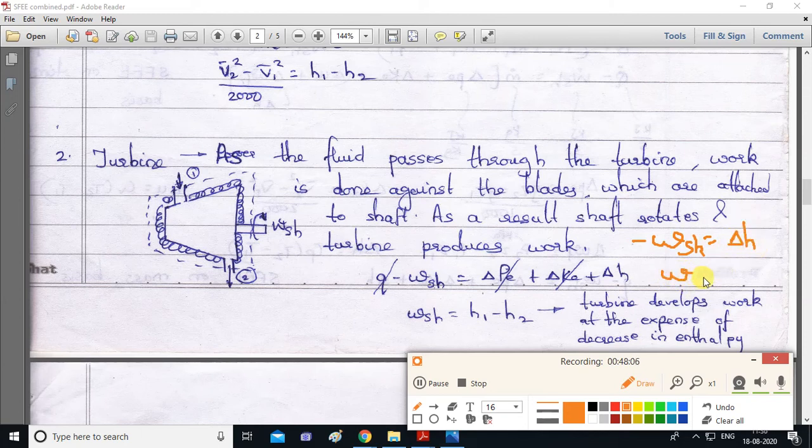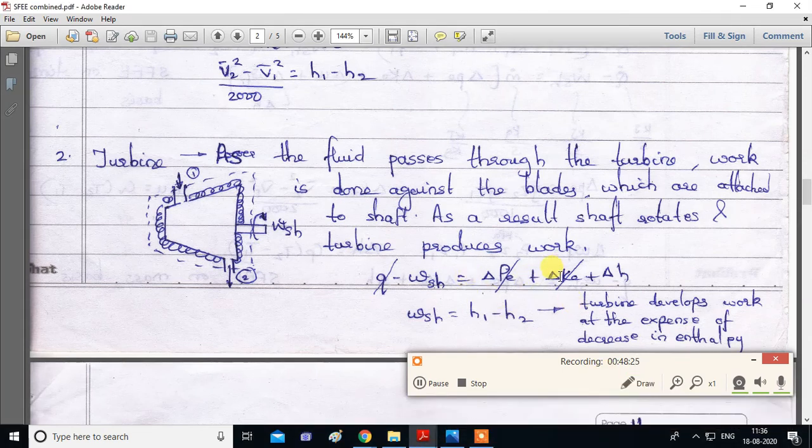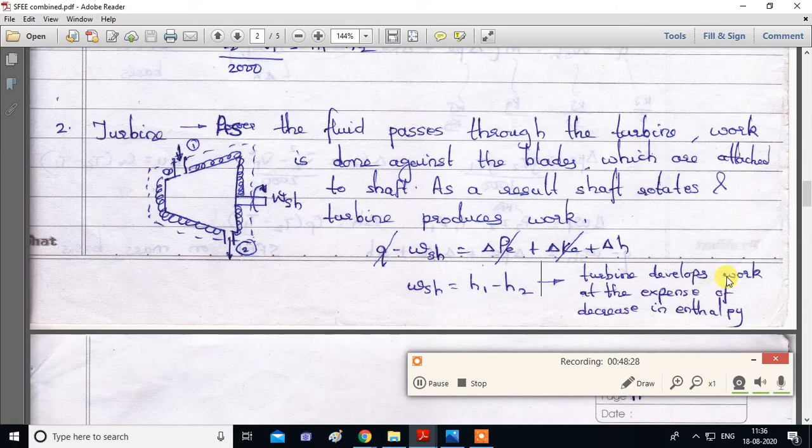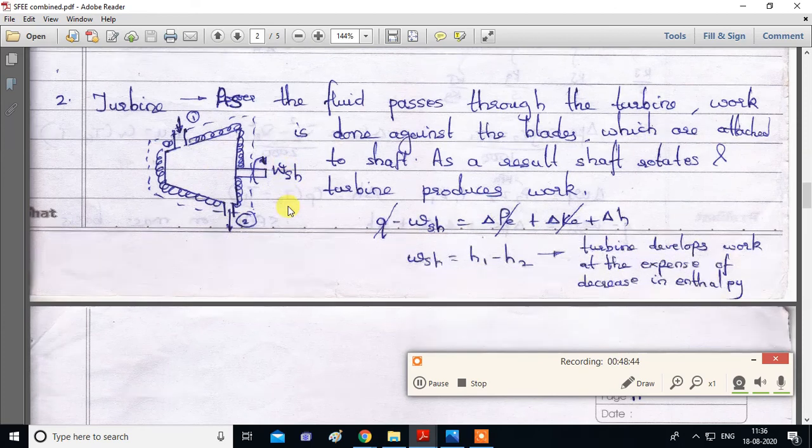So what you will get? Shaft work is minus delta H. That is why here it is written shaft work. What is delta H? H2 minus H1. And here the negative is there, that is why we are getting H1 minus H2 here. So the same thing is written: turbine develops work at the expense of decrease in enthalpy. Here you can see there is a decrease. Point 1 enthalpy is more, point 2 enthalpy reduces, and because of this enthalpy difference we are getting shaft work. This is the function of a turbine.